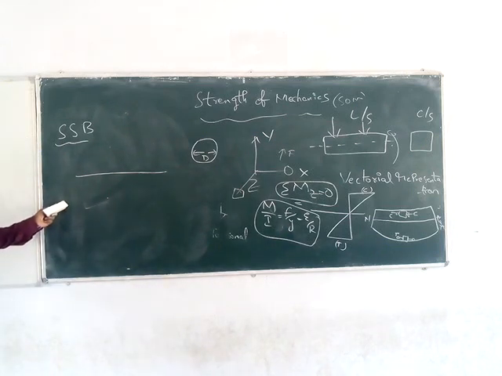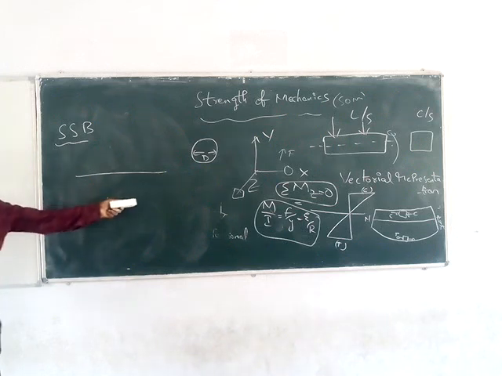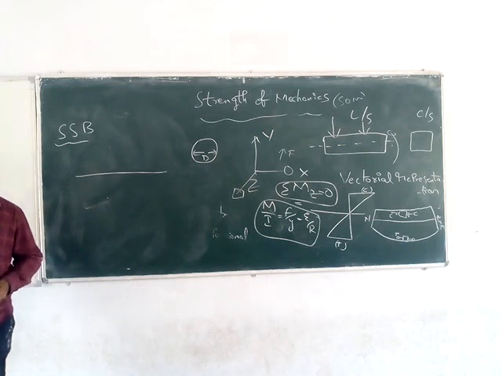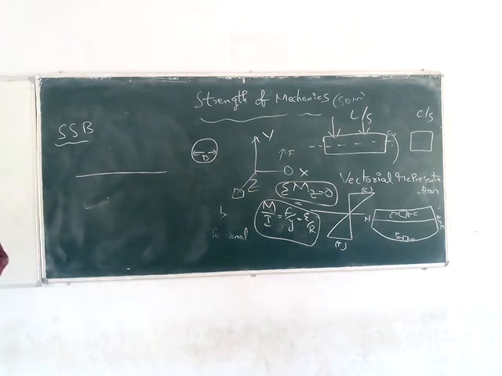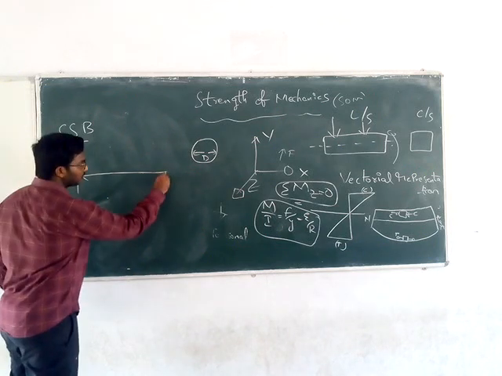What kind of support at one end and at the other end will be called simply supported?